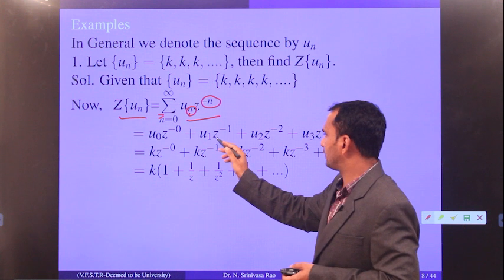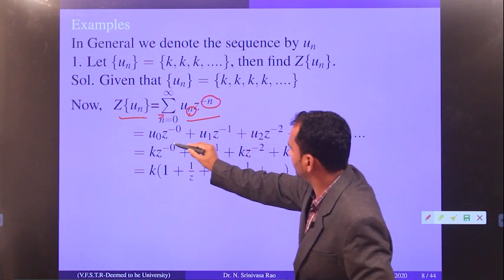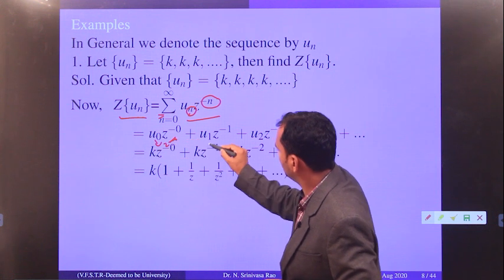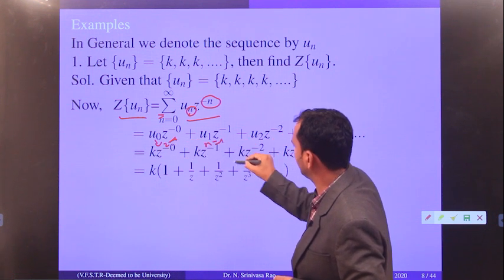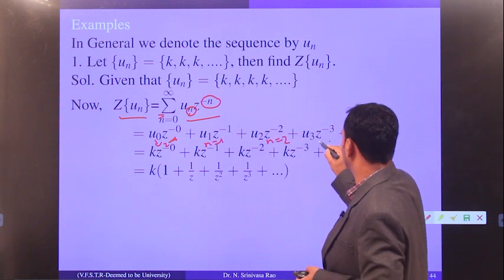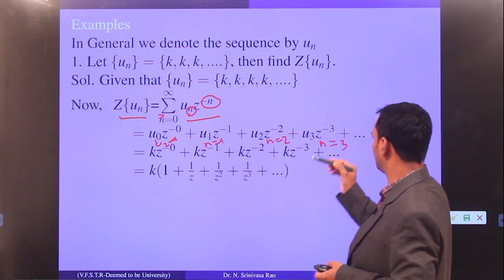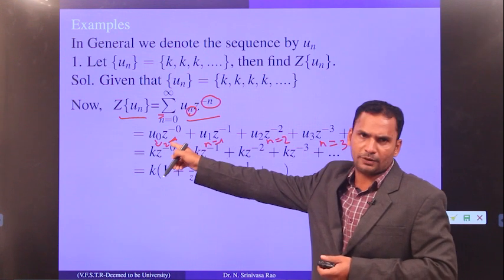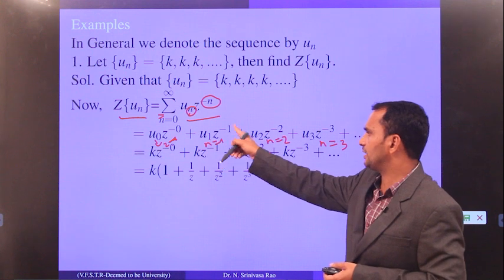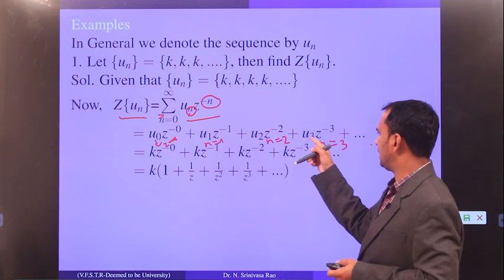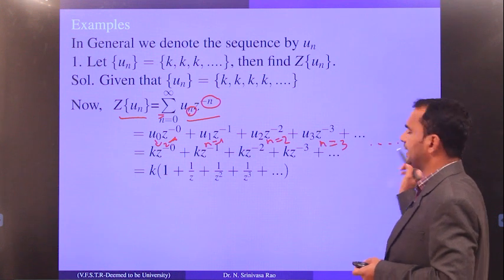Now substitute n equals 1. This is the term corresponding to n equal to 0, this is the term corresponding to n equal to 1, this is the term corresponding to n equal to 2, and this is the term corresponding to n equal to 3, and so on. So u0 z to the power minus 0, plus u1 z to the power minus 1, plus u2 z to the power minus 2, plus u3 z to the power minus 3, and so on.